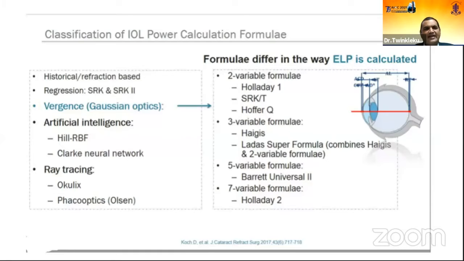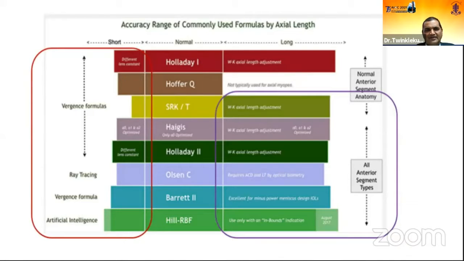nowadays. To get rid of that, many formulas have come, like Gaussian optics formulas from the third generation, like Holladay 1, SRK/T, or Hoffer Q, which use two variables. Over the period of time, more and more variables were added: Haigis introduced the anterior chamber depth, Barrett introduced the lens thickness and white-to-white measurement, and Holladay 2 introduced the age factor and the pre-existing refraction. All these formulas increased the variables to get a better and better calculation of effective lens position. We have been using these slides regularly for many years.